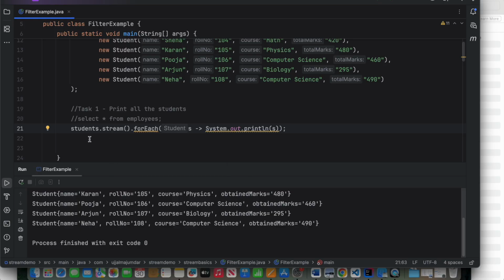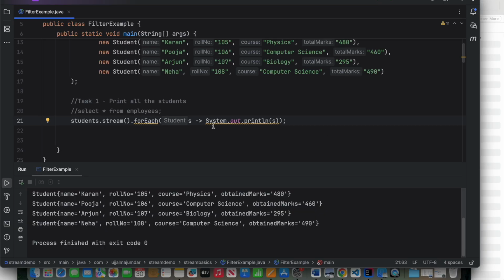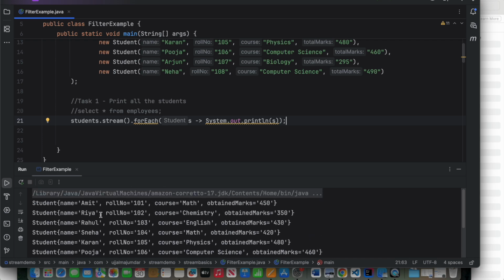Stream is taking one object at a time in the same sequence as it's in the list, and it is passing it to forEach, and forEach then executes this lambda, passing that object to it, and this lambda is internally printing those objects. This is forEach, which is nothing but a select star from employee, and it will get you a similar result.